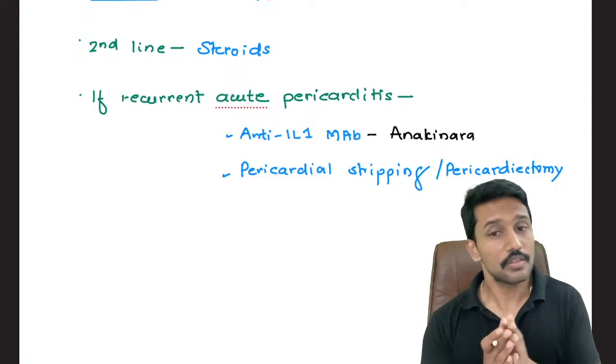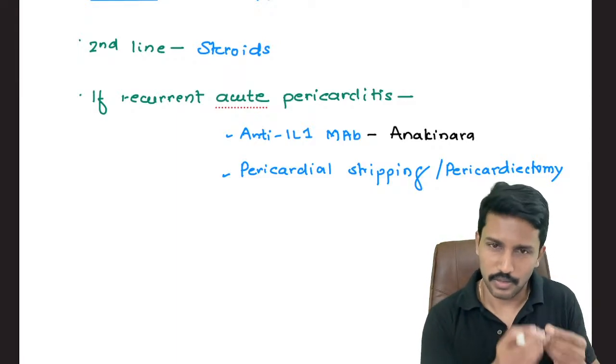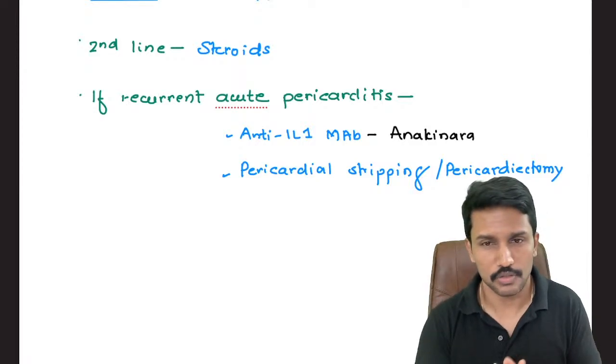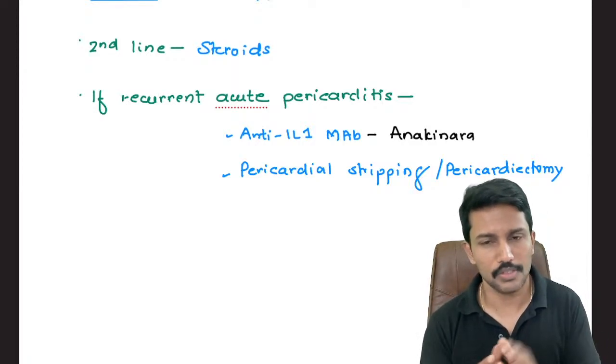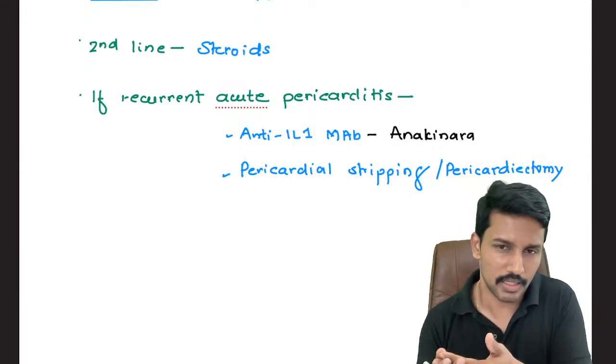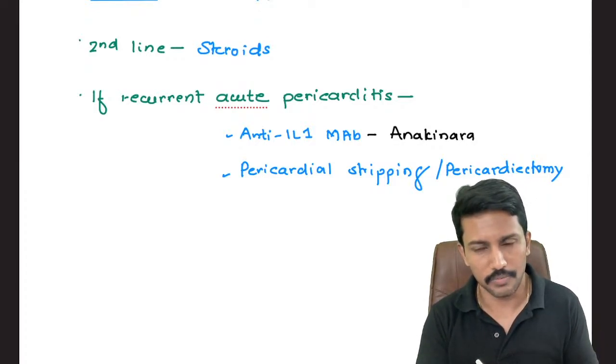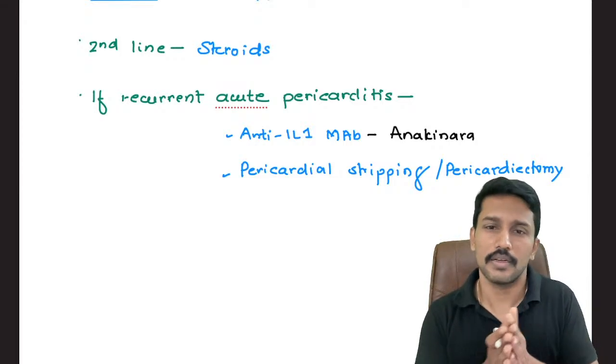So the colchicine is also an anti-inflammatory agent, which has no major impact on the platelet functions. NSAIDs have an impact on the platelet function. So using very high doses of NSAIDs to achieve anti-inflammatory activity does run the risk of disturbing the platelet activity. And in a patient with pericarditis, that is a problem.